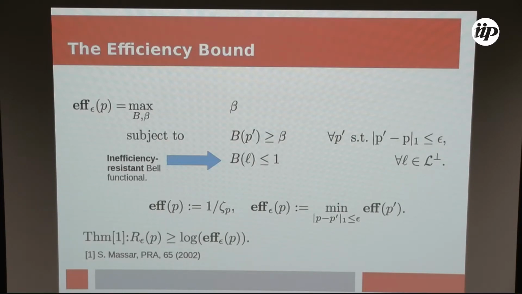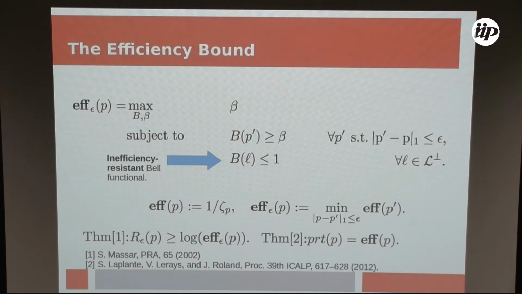And it was already observed by Massar in 2002 that the log of the optimal value of this linear program is a lower bound on classical communication complexity. What is more, it's one of the strongest bounds that we know on randomized communication complexity.